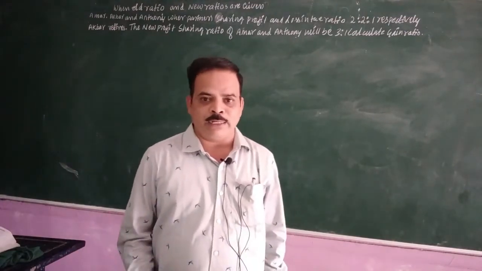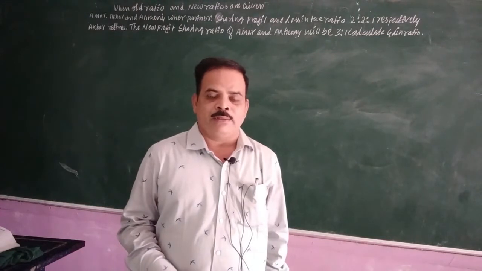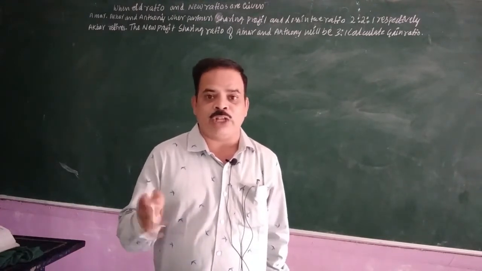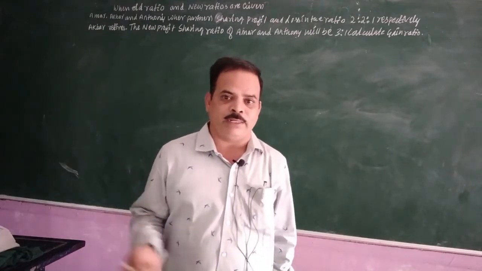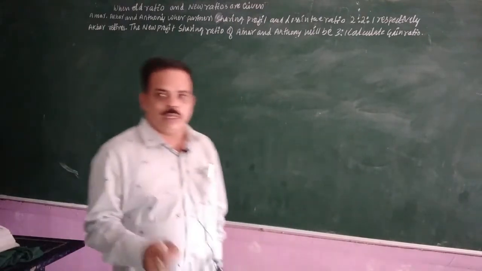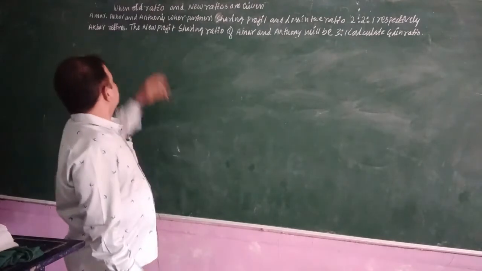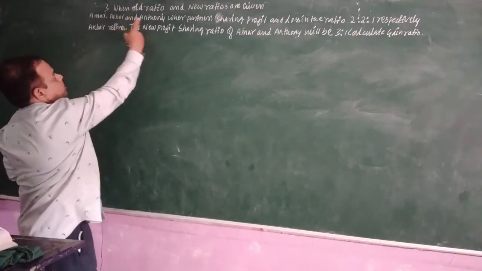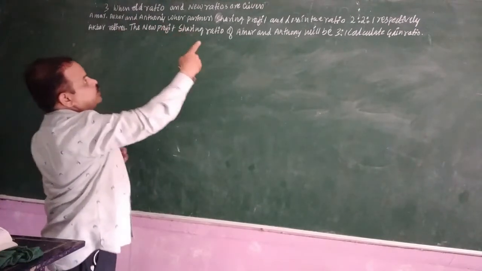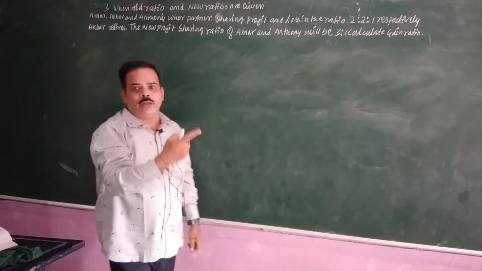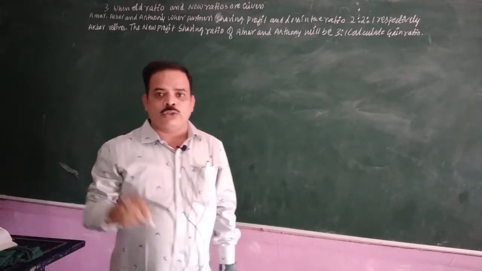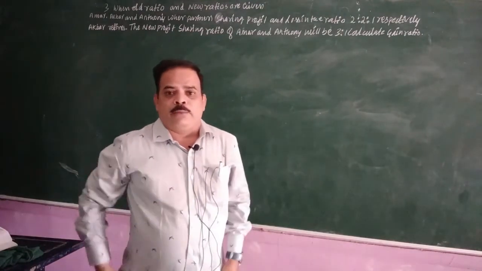The remaining partners gain some amount of profit sharing ratio from the retiring partner, so we should write the problem here. The third case: when old ratio and new ratios are given, how should we do the problems on this?